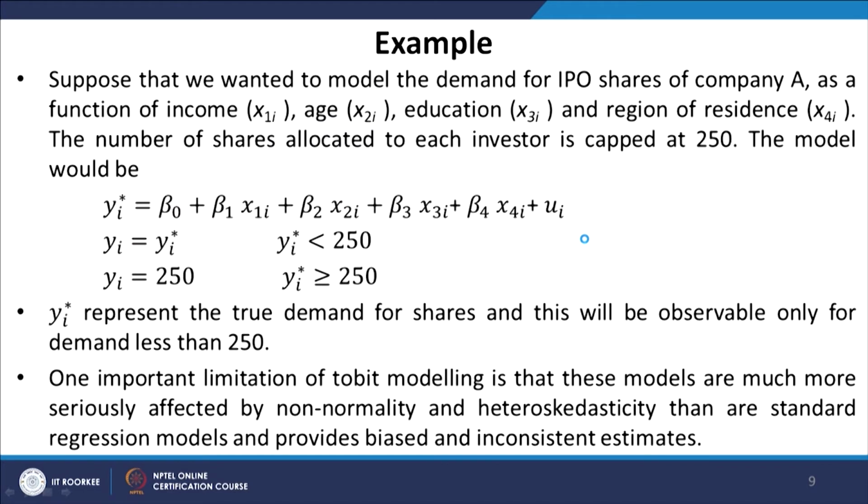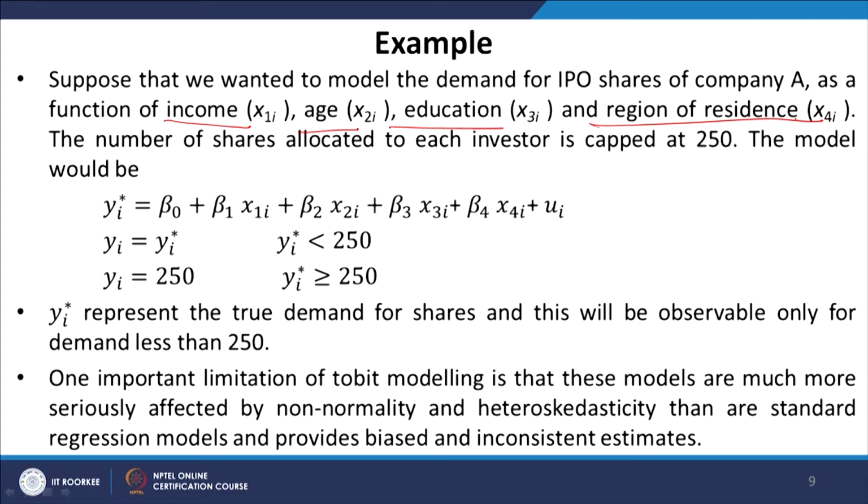Now, we take an example. Suppose that we wanted to model the demand for IPO shares of a company A as a function of income, age, education and region of residence. So, basically we are trying to find out whether the income, age, education and region of residence of an individual would impact the demand for the IPO shares of a company, say A.